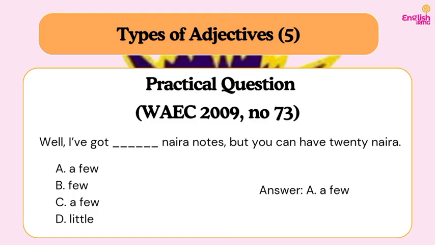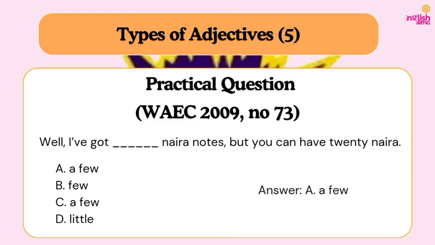So the sentence will read: well, I've got a few naira notes, but you can have 20 naira. Again, you are empowered with the rules, so you can't get confused with the options. Do you understand? So always prove that I'm a student of English with RMG, so I already know all the rules.